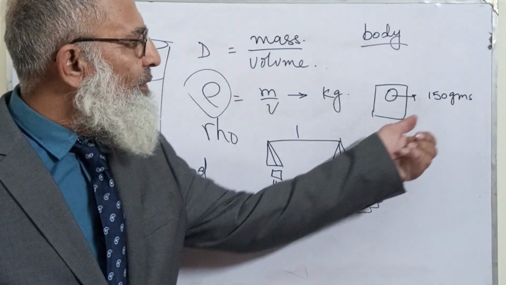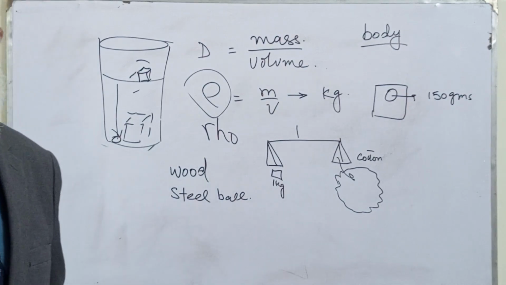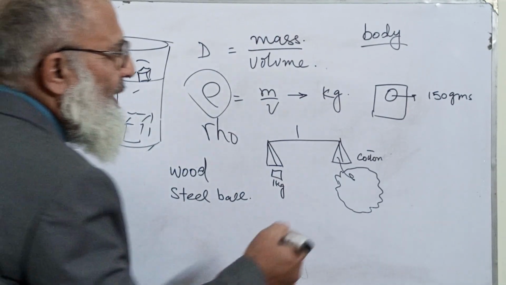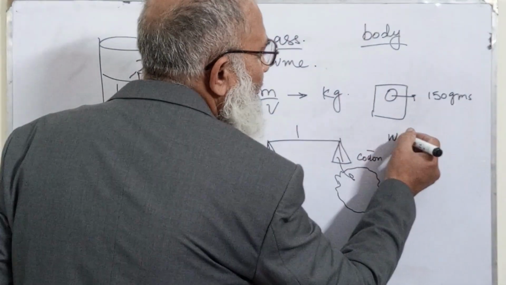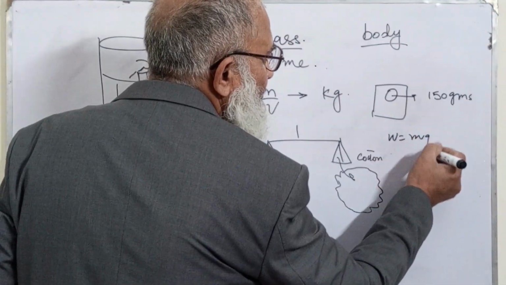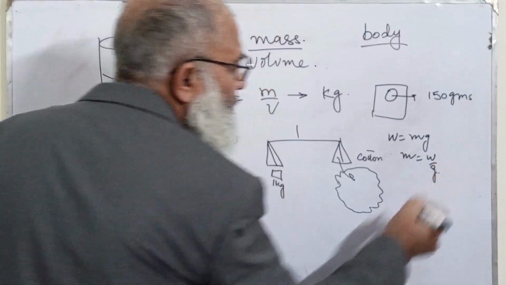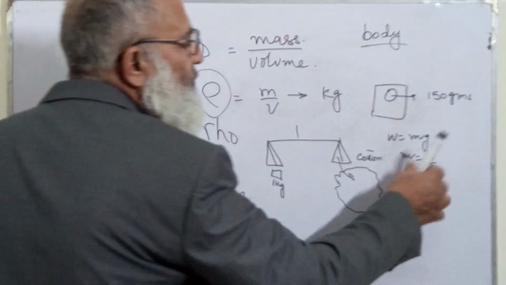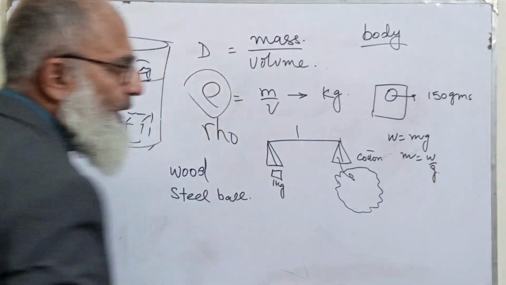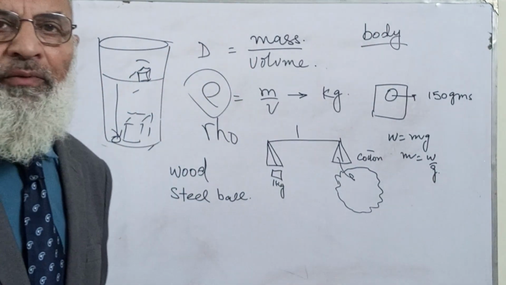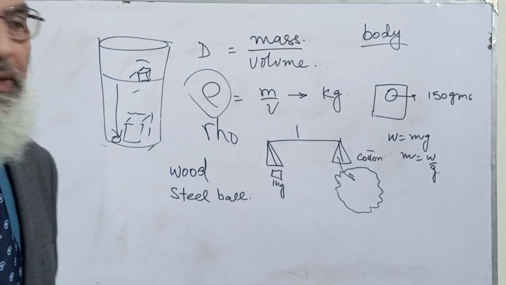Now this 150 gram is the weight, and weight is equal to mg, so m is equal to W upon g. Since we have found the weight, we will divide it by the gravitational pull, which I have told you is 10.